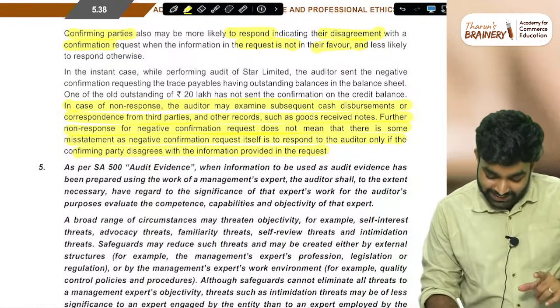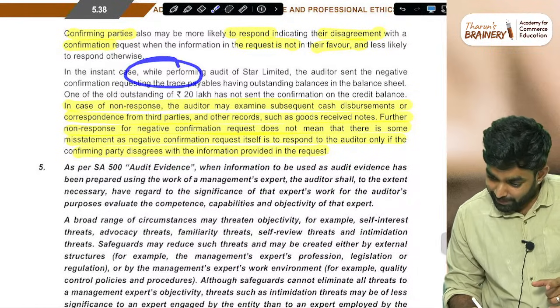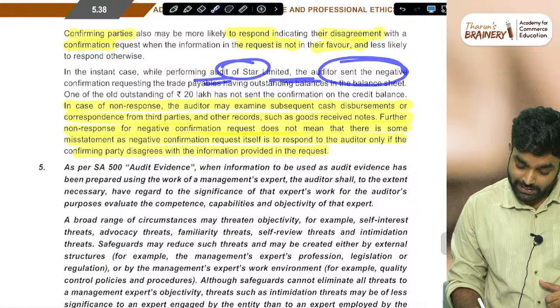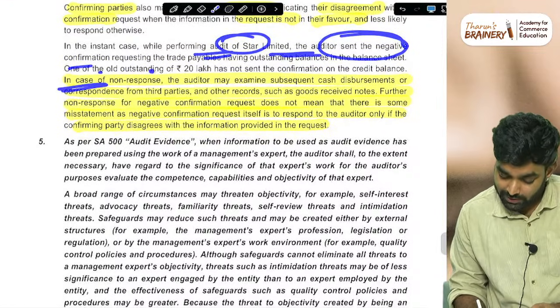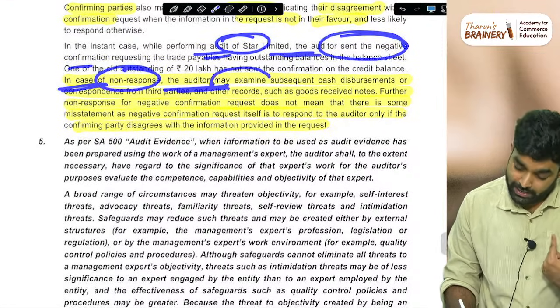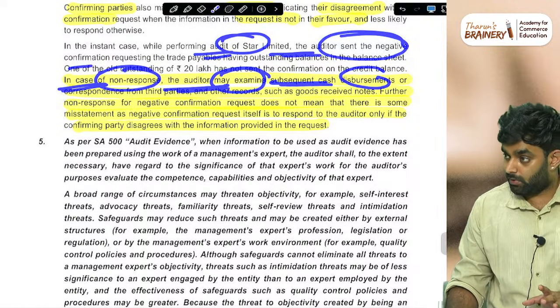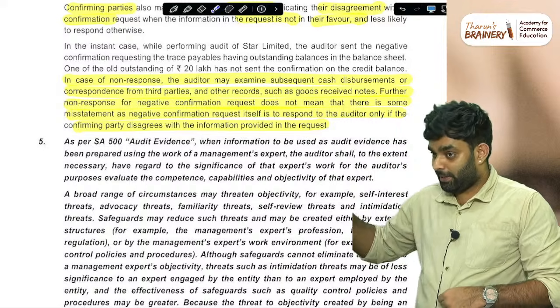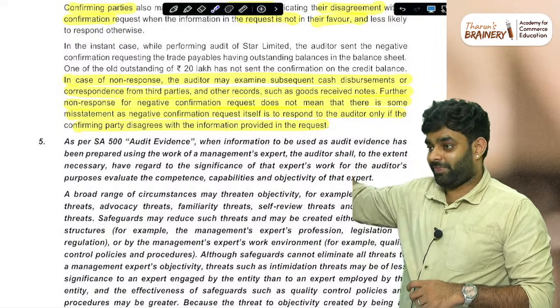Then in the instance, while performing the audit of Star Limited, the auditor sent the negative confirmation request. In case of non-response, the auditor may examine the subsequent cash disbursements. Alternative procedure: don't just write perform alternative procedure and come. Write the procedure here.